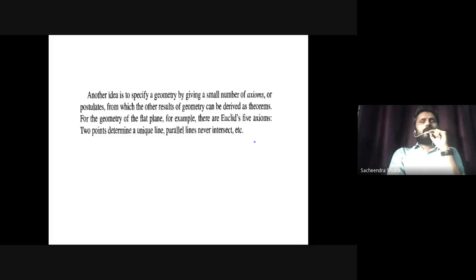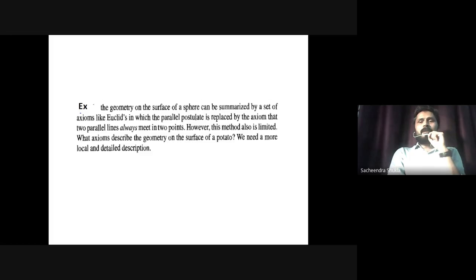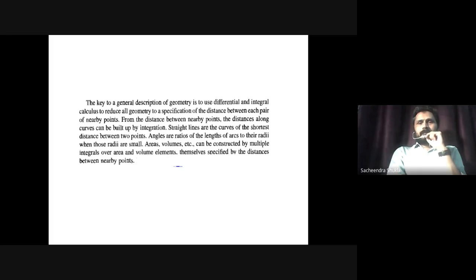For the flat plane, you all know there are Euclid's five axioms, and we apply them. For example, two points determine a unique line, parallel lines never intersect, all those properties. But here we'll see how we can deduce those results. What is important now is to describe a geometry. What we'll do is take the distance between two points. Any two points, we take an infinitesimal distance, and that distance will play a key role in describing the geometry. So from the distance between nearby points, we can find the distance along a curve.